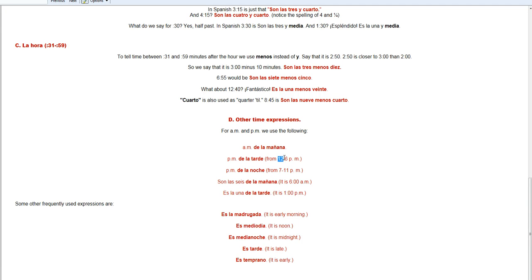If it's in between 12 and 6, it's the afternoon. So we're going to say son las 4 de la tarde, it's 4 in the PM or it's 4 in the afternoon. In between 7 PM and 11 PM, it's nighttime now. So we would say son las 8 de la noche. It's 8 o'clock at night, or 8 o'clock PM.